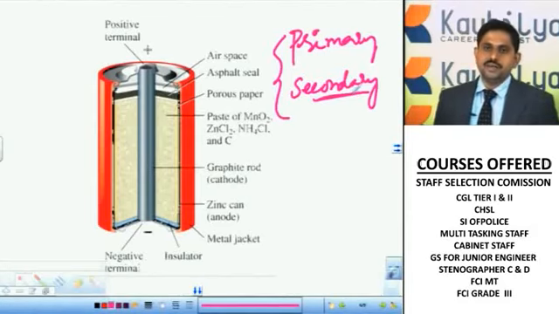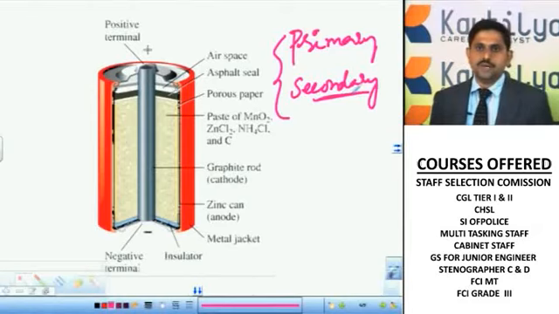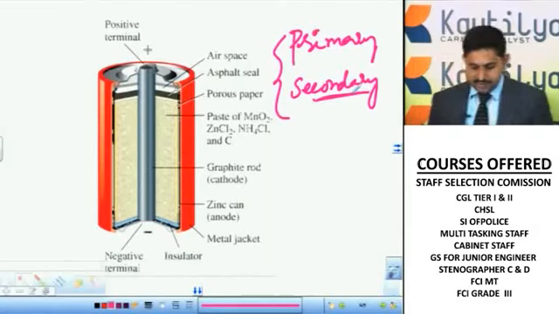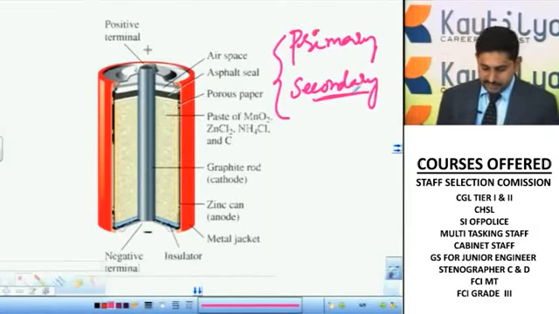Primary batteries are the ones used in radios, wristwatches, and wall clocks. Now here is one example of a primary battery. It consists of a graphite rod, which acts as a cathode, and the outer case is made of zinc tin, which acts as an anode.